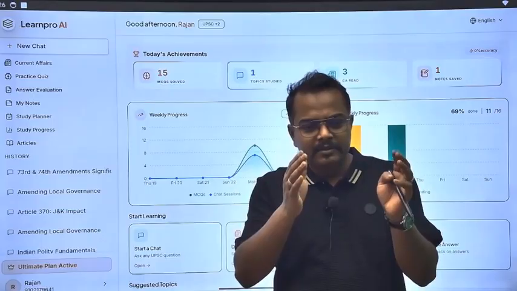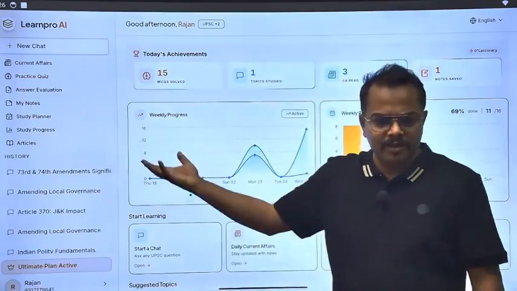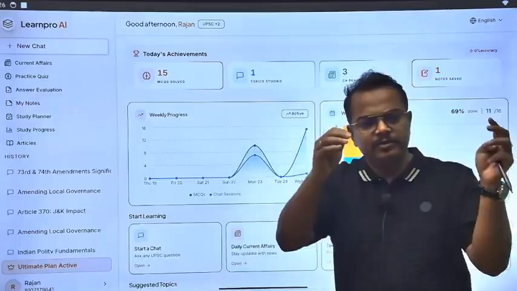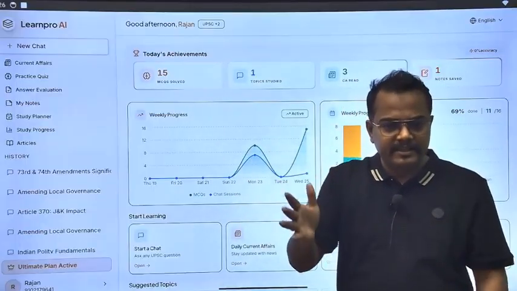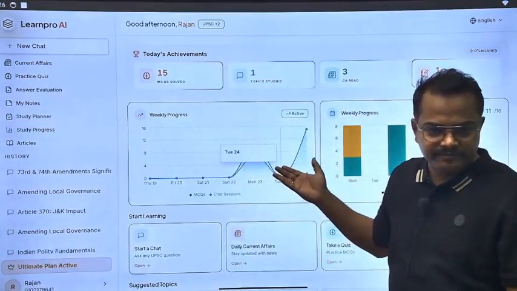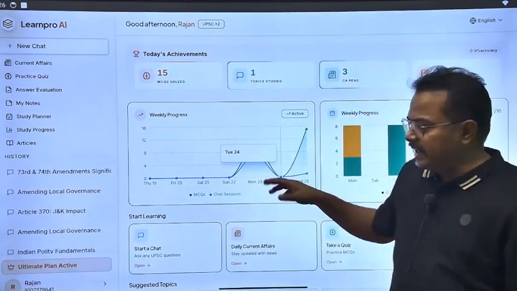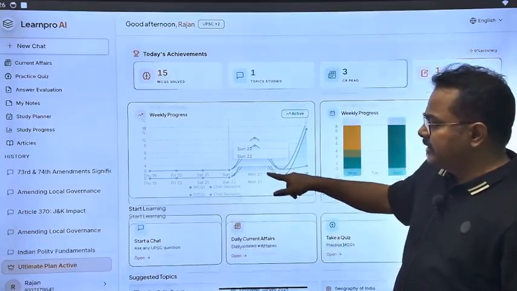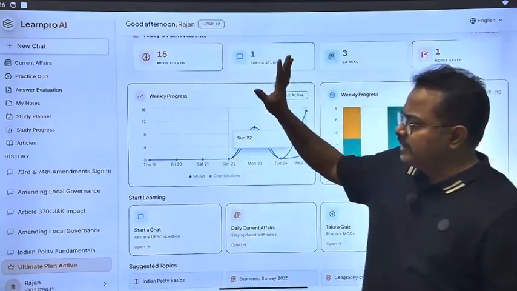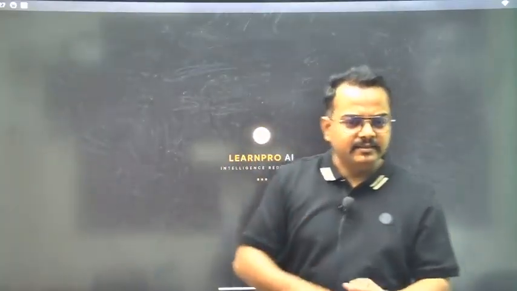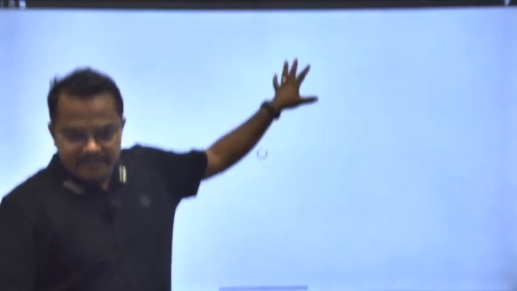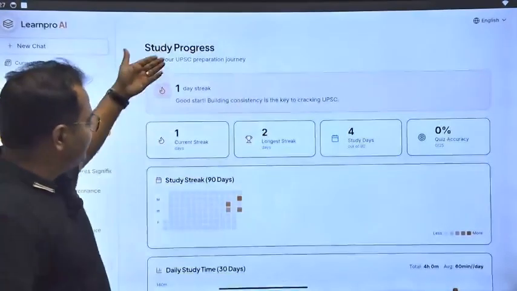Okay, so it's up to you how much you are using it. I am not telling that you start doing everything in the AI, but no, use this technology to track yourself. Okay, and then you can have everything what you have read, and so many things are there. Then finally the last thing is study progress, and then you can track here what is your study progress. If you are daily reading some current affair, daily reading some articles or something like that, then you can have your streak.